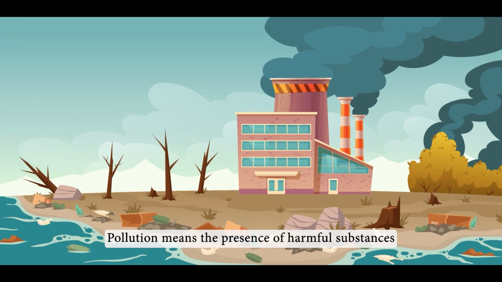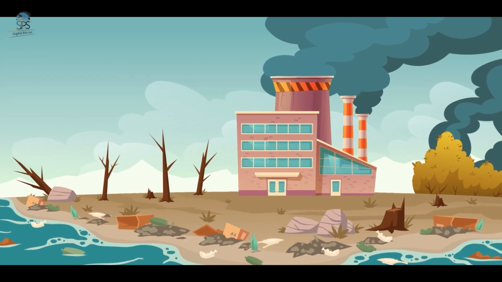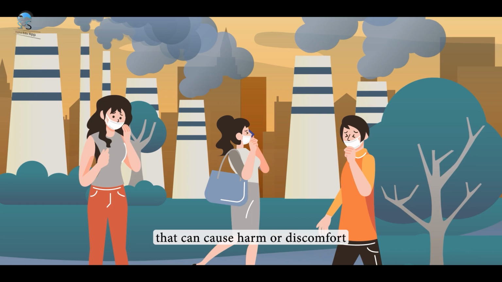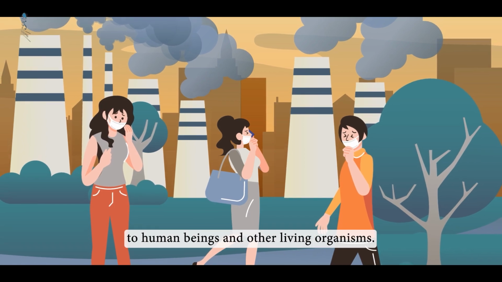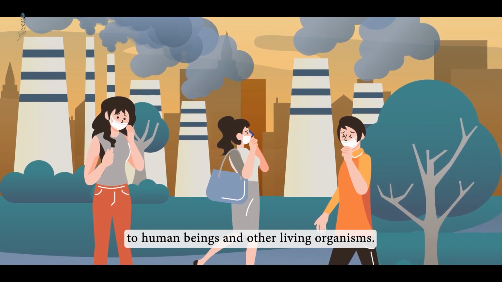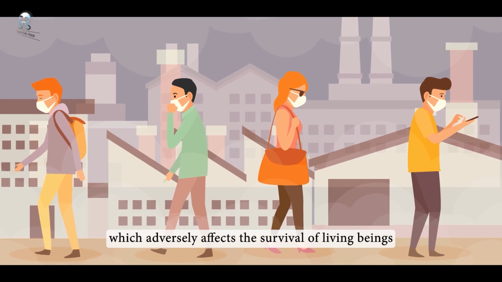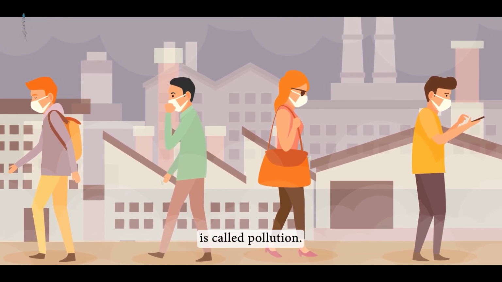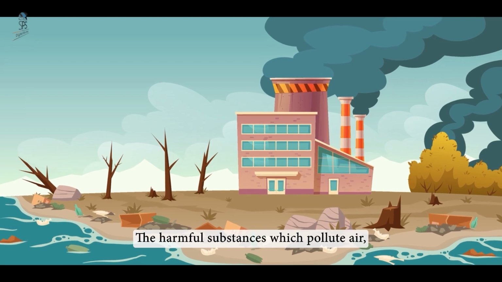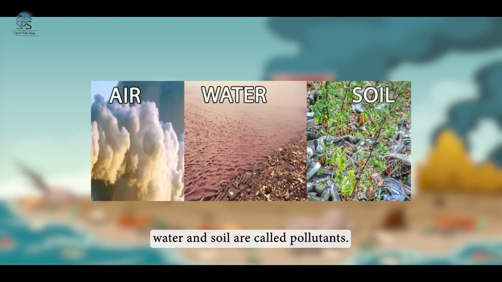Pollution. Pollution means the presence of harmful substances in air, water and soil that can cause harm or discomfort to human beings and other living organisms. Therefore, any change in the environmental condition which adversely affects the survival of living beings is called pollution. The harmful substances which pollute air, water and soil are called pollutants.